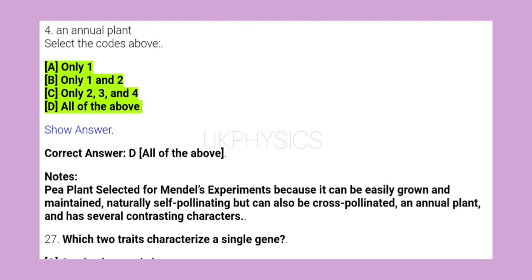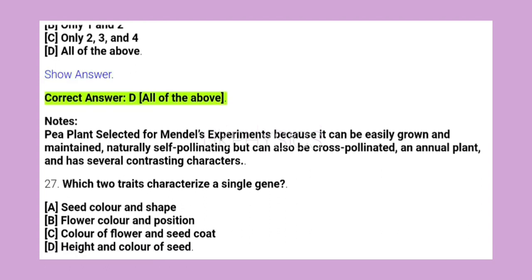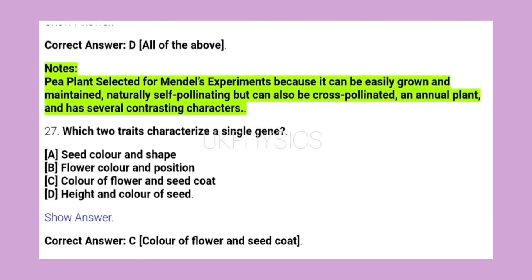B. Only 1 and 2. C. Only 2, 3, and 4. D. All of the above. Show answer. Correct answer D. All of the above. Notes: pea plant selected for Mendel's experiments because it can be easily grown and maintained, naturally self-pollinating but can also be cross-pollinated, an annual plant, and has several contrasting characters.